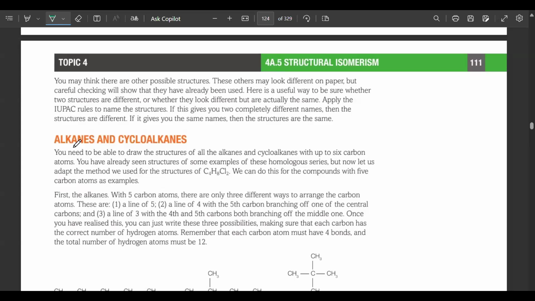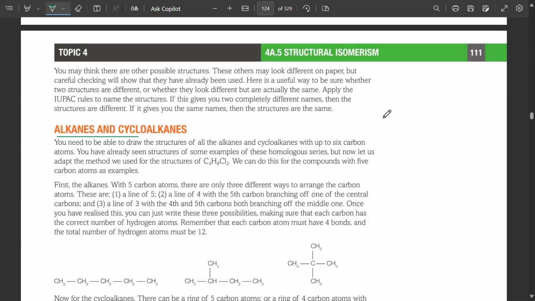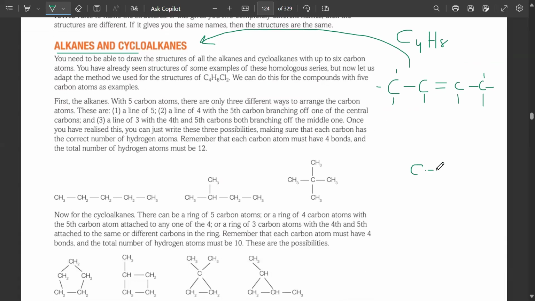Alkenes and cycloalkanes. If we talk about any alkene, let's say it's C4H8. Now, if you draw C4H8, it is obviously going to have one double bond and 1, 2, 3, 4, 5, 6, 7, 8 hydrogens. But I can convert it into an alkane by making a cycle.